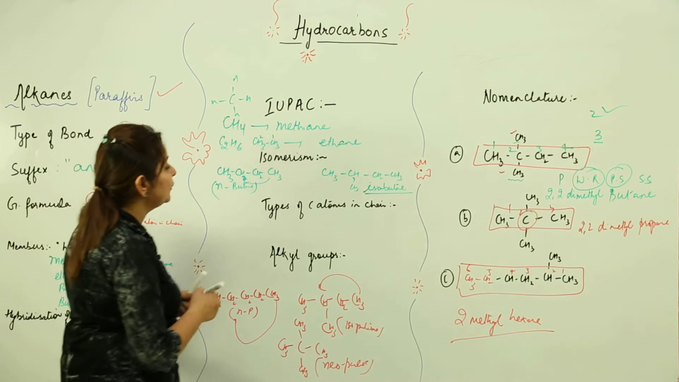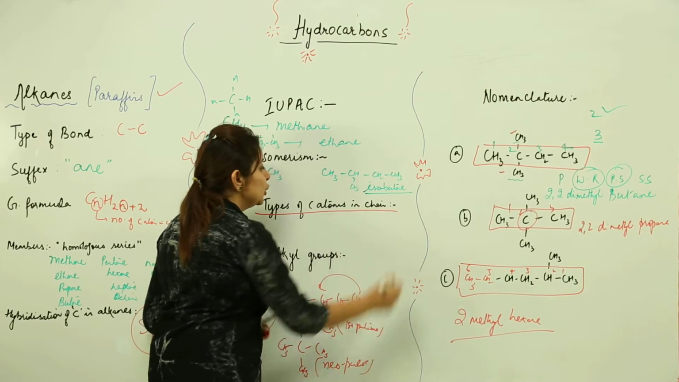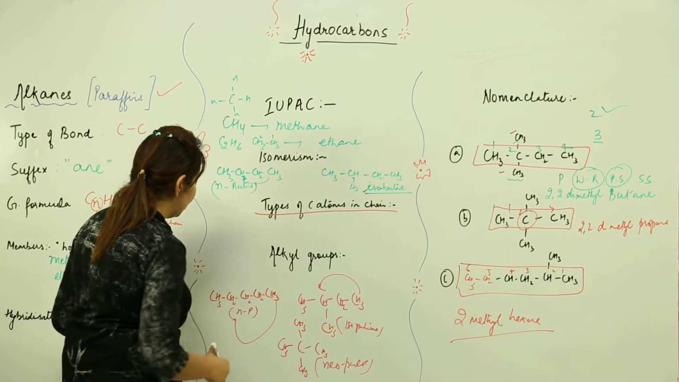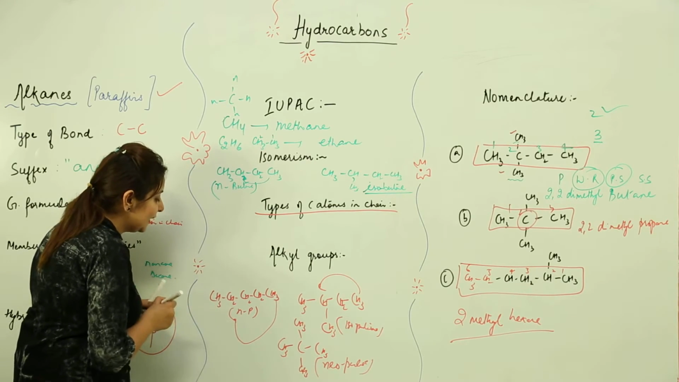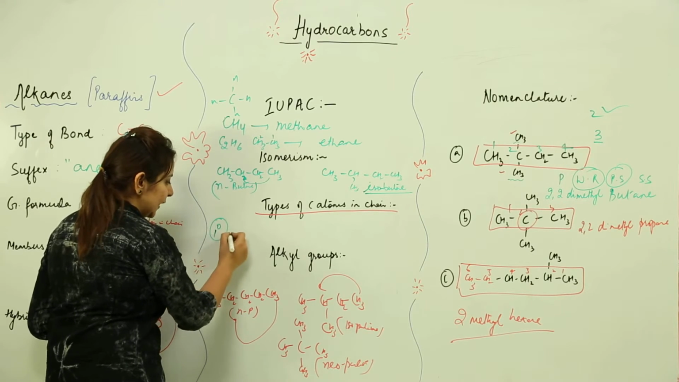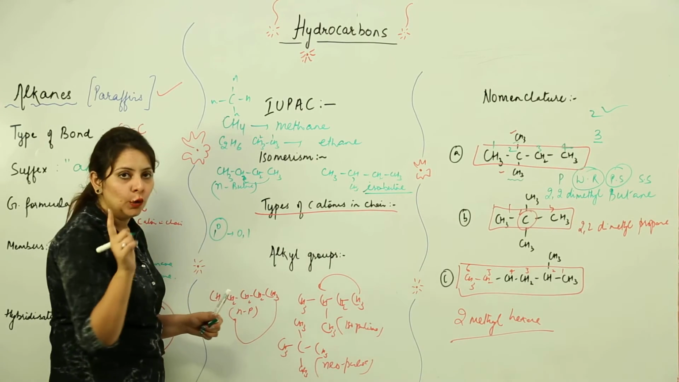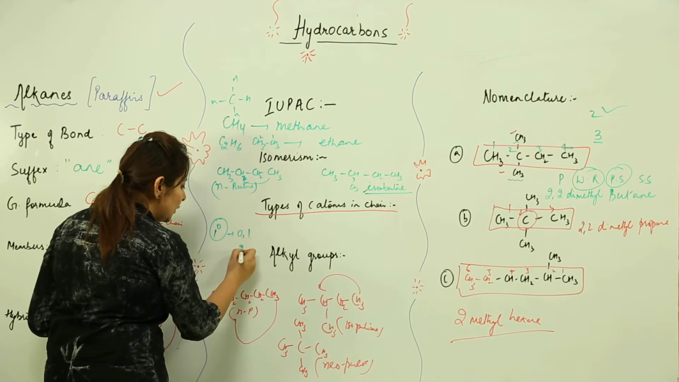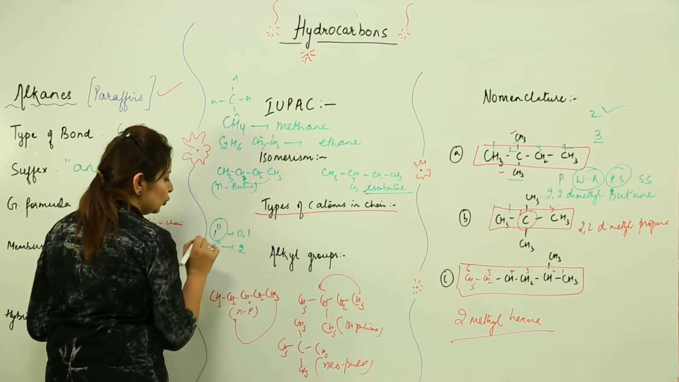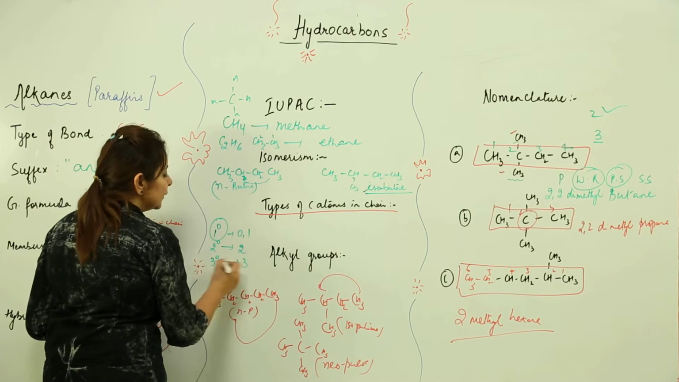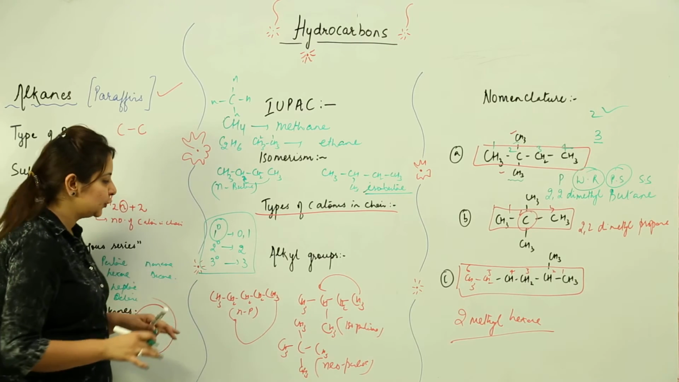Now, the types of carbon atom in a chain. I'll explain with this example. Whenever any carbon is attached to 0 or 1 carbon, it is said to be 1 degree, that is primary. If it is attached to 2 carbon atoms, it is said to be 2 degree. And if it is attached to 3 carbon atoms, it is said to be 3 degree.